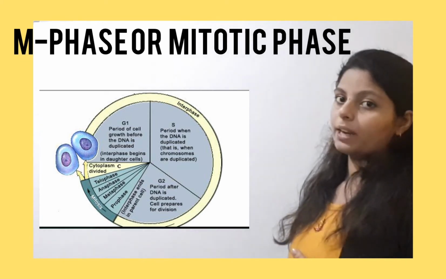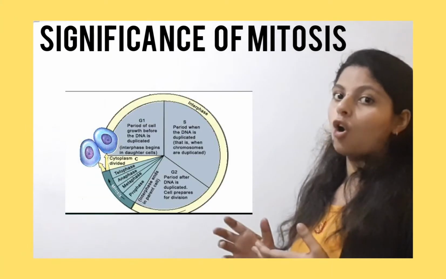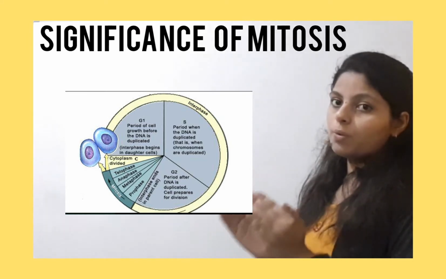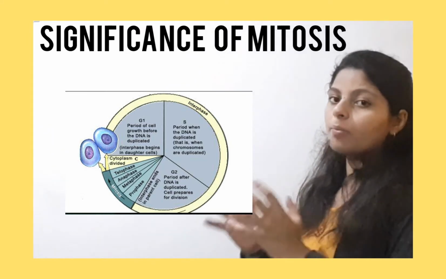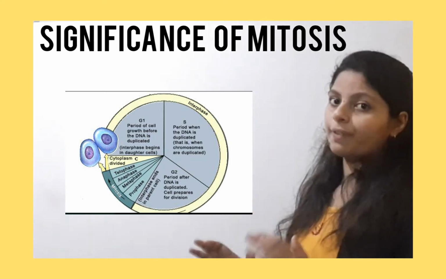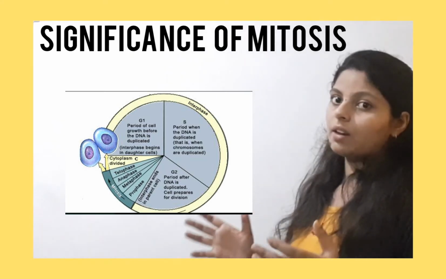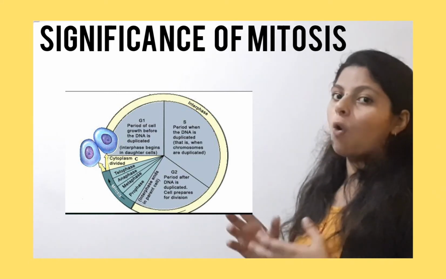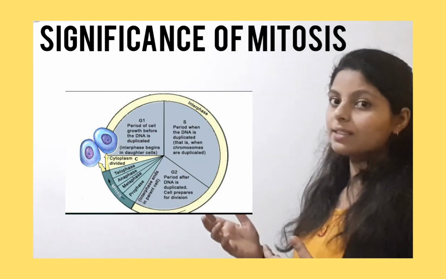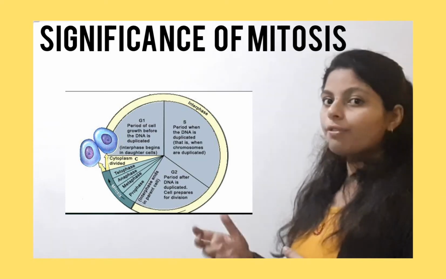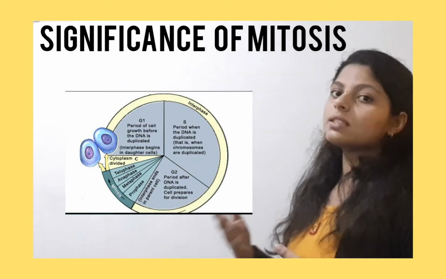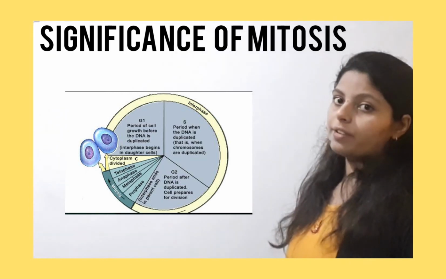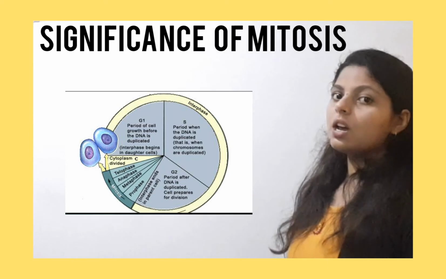What is the significance of mitosis? Mitosis happens in order to restore the nucleo-cytoplasmic ratio. Whatever ratio is present in a cell, how much the nucleus should occupy and how much the cytoplasm should occupy, is all fixed. So to restore that, cell division plays a very important role. The second thing is to replace dead or worn out cells, which can be replaced by the process of mitosis. And third, in order to increase the number of cells inside an organism, mitosis plays a very important role. So this was about the significance of mitosis.